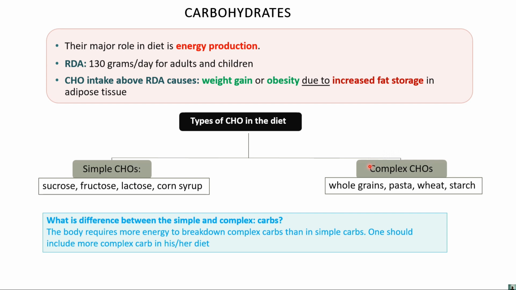We require more energy to break it down, because of the polysaccharides. Pasta and wheat, with hard wheat and soft wheat types, contain a larger amount of polysaccharide. So we require more energy to break it down, and that is categorized as complex. The one that requires less energy as compared to the complex is categorized as the simpler one.